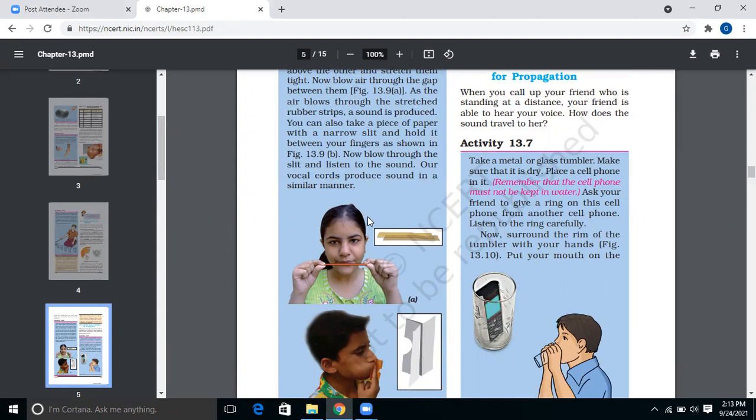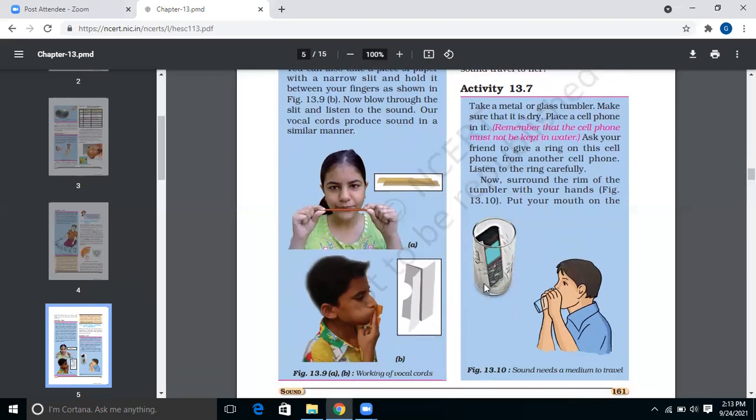For this, you will require a mobile phone and a glass. What you need to do is put your mobile phone inside the glass and ask another person to call you on this mobile phone. We can see that if the phone is on vibration mode, it will start vibrating, or if it was on the normal, general mode, we can hear the sound.